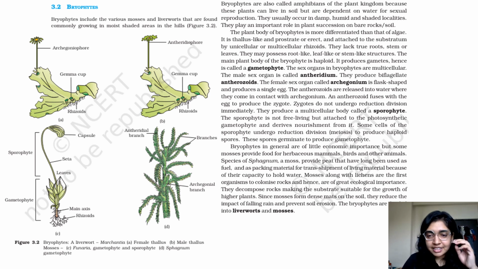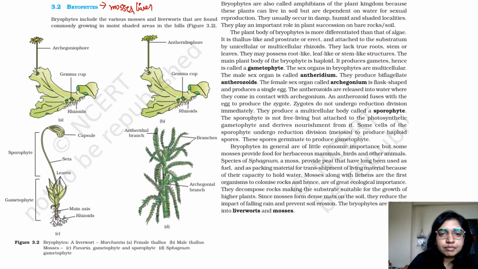Now let's talk about the second phyla, which is your bryophytes. Bryophytes include the various mosses and liverworts that are found commonly growing in moist shaded areas in the hills. Bryophytes are also called amphibians of the plant kingdom. Questions have come from this statement in multiple examinations, be it your NEET, be it your CUET, or any other entrance. Questions have come from this statement that bryophytes are known as the amphibians.